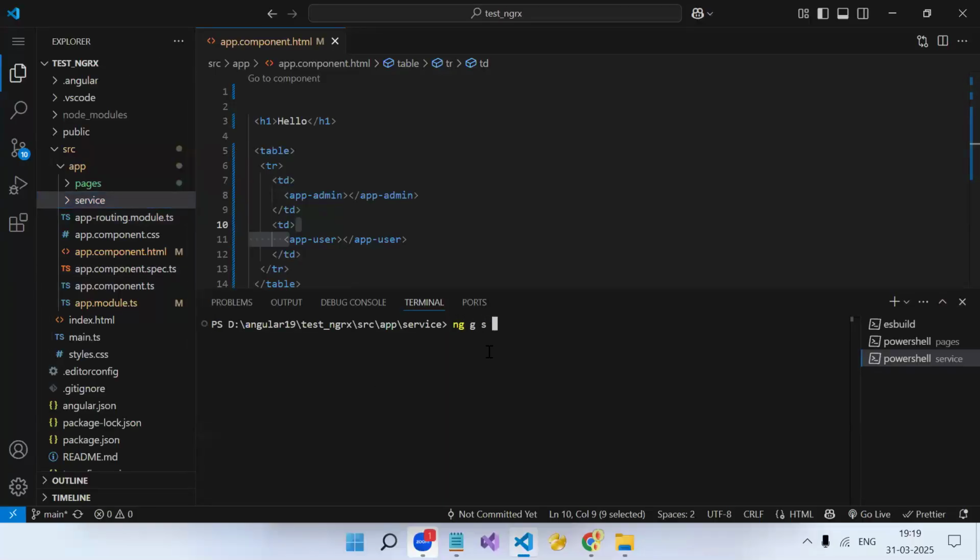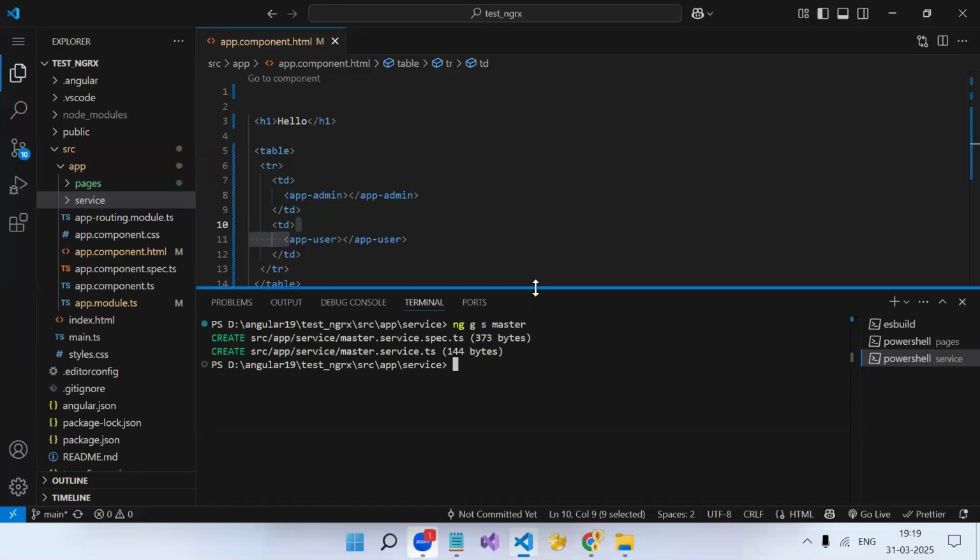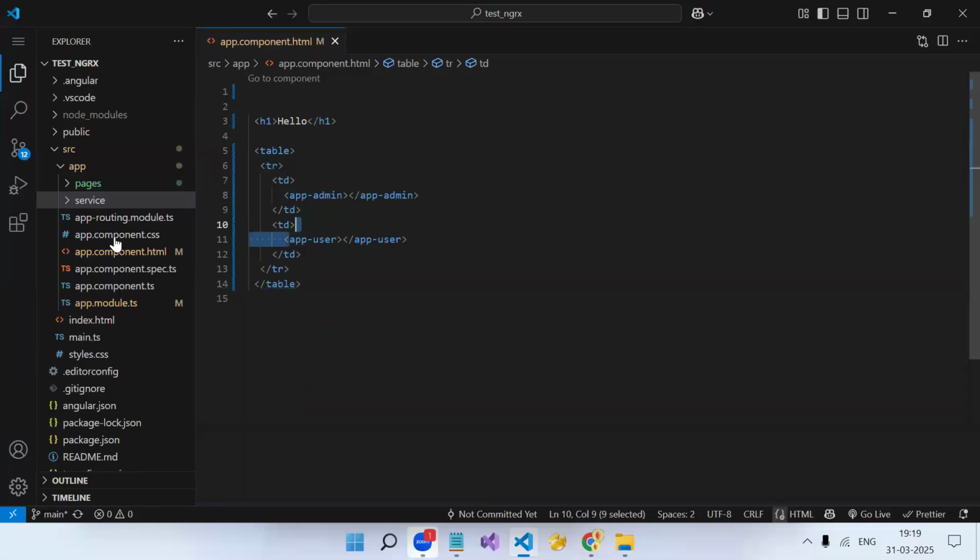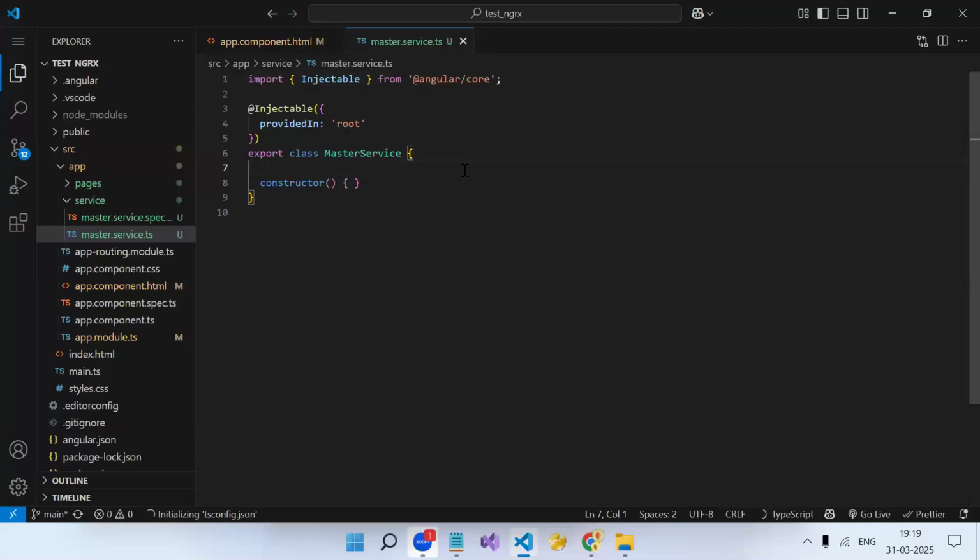ng generate service master. So we created a service master. Now inside this master service, I will create a subject. Okay. So let's say counter$. Whenever we create a subject, we add a dollar sign over there. The data type will be Subject.